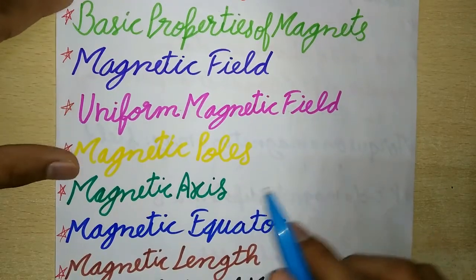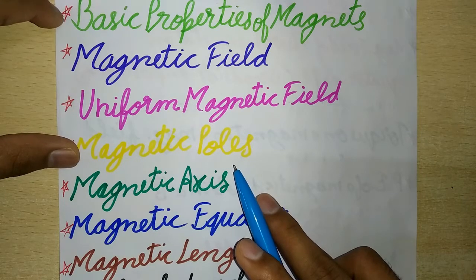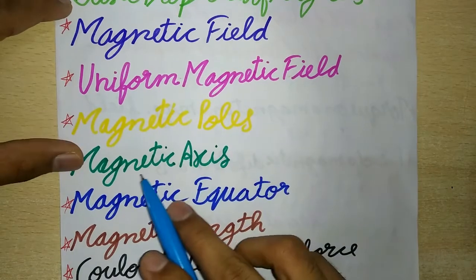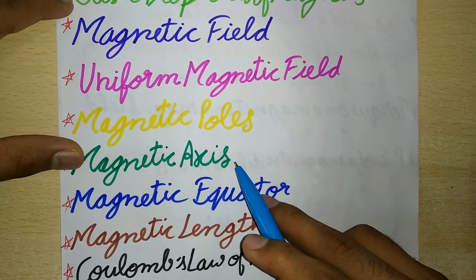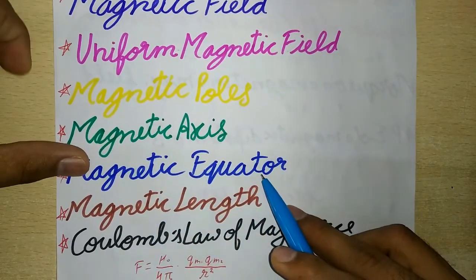Next is magnetic poles. These are the regions of apparently concentrated magnetic strength in a magnet where the magnetic attraction is maximum. Now, next is magnetic axis. The line passing through the poles of a magnet is called its magnetic axis. Next is magnetic equator.